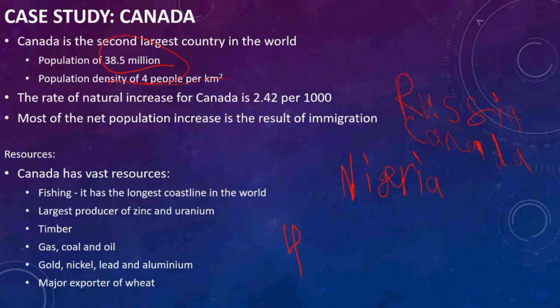And let's see the increase of the population in Canada.